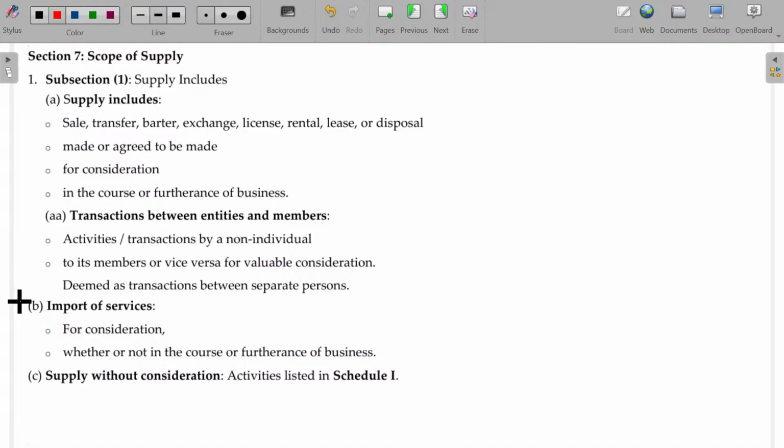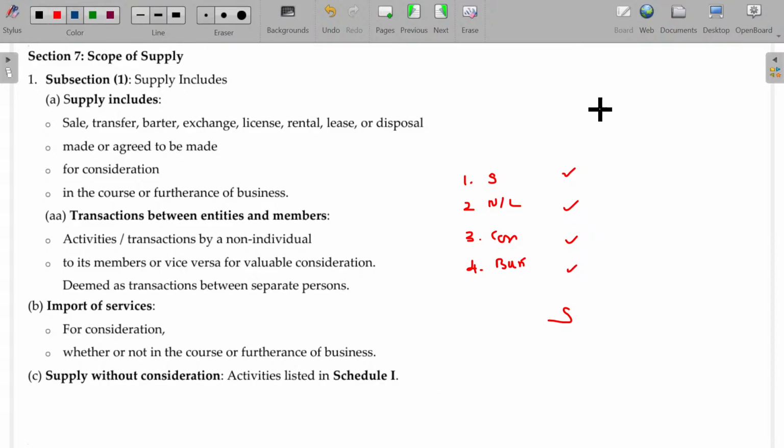Exception number one. Exception number two. What is exception number one? One is sale, second is now or later, third is consideration, fourth is business or furtherance of business. If all the four are satisfied, then this will fall under supply. If even one is not applicable, then it is not supply.